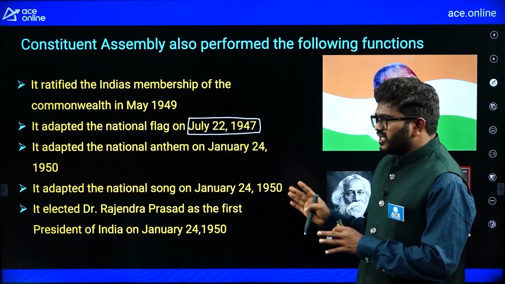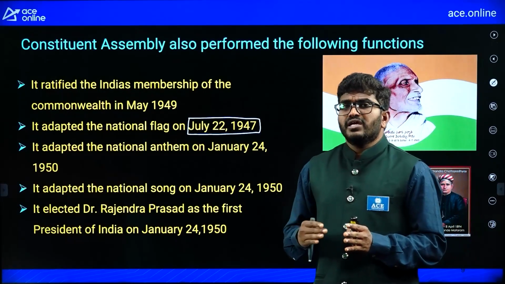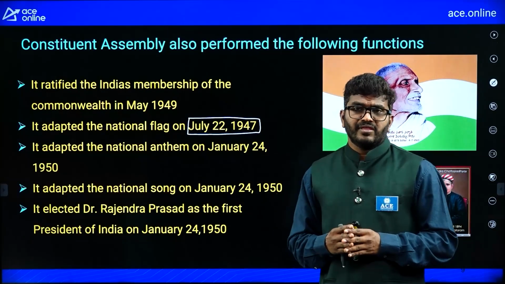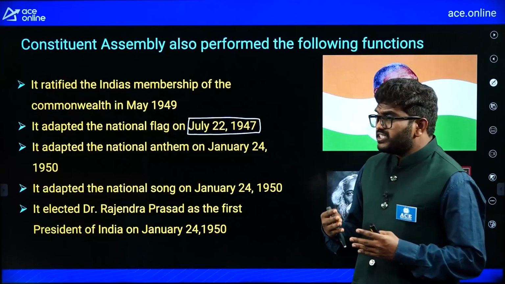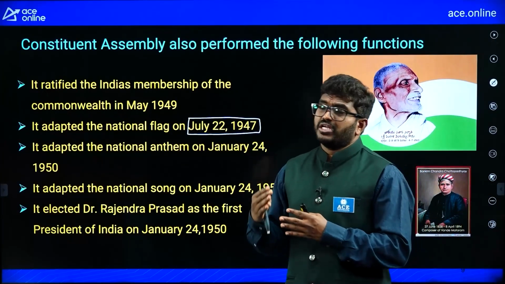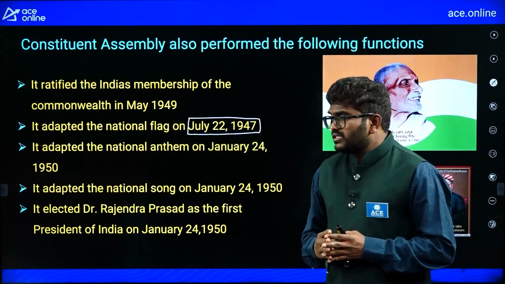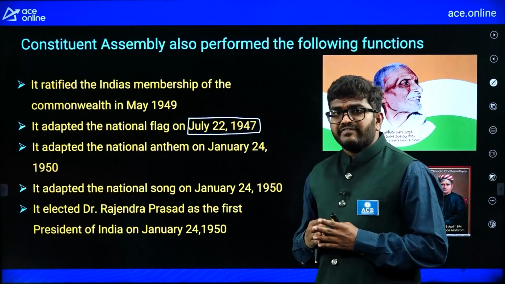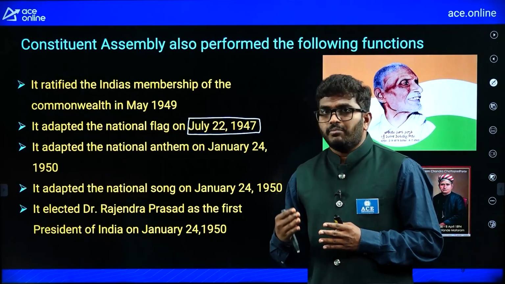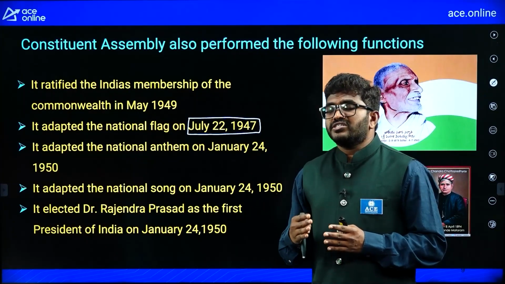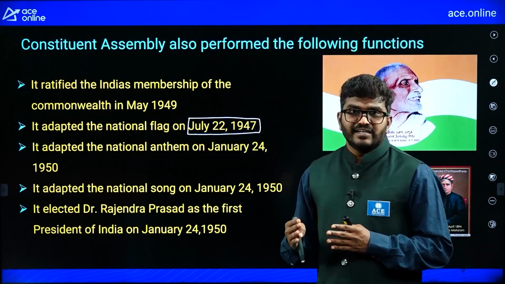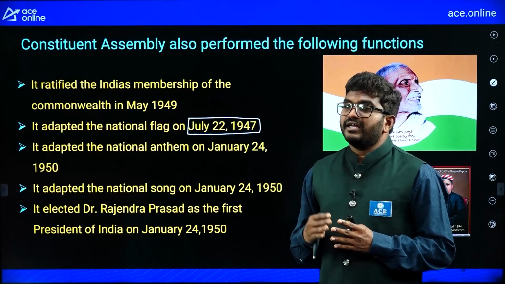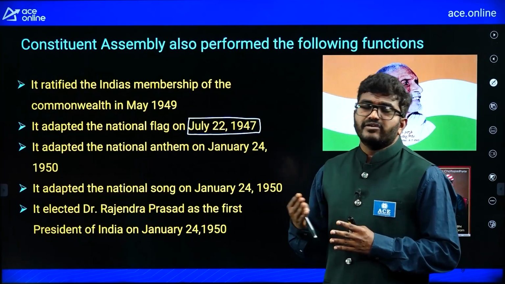So, these are the factual data for your exam. You need not remember the dates, but you can say what the functions of the Constituent Assembly are. You can also say that the Constituent Assembly ratified the membership in the Commonwealth nations. The Constituent Assembly adopted the national flag, national anthem and national song. Like that you can write.